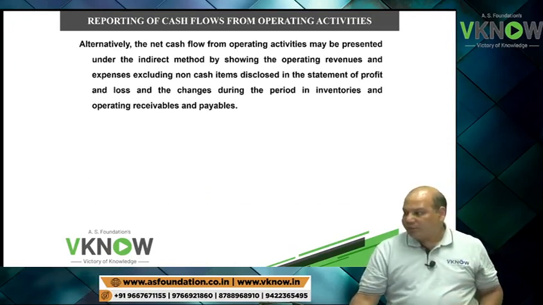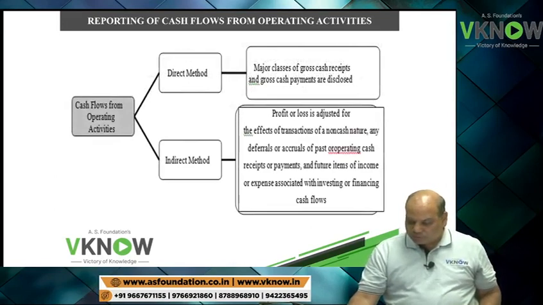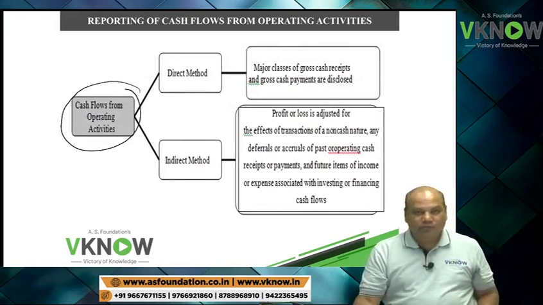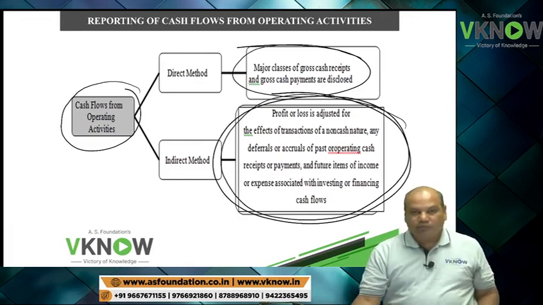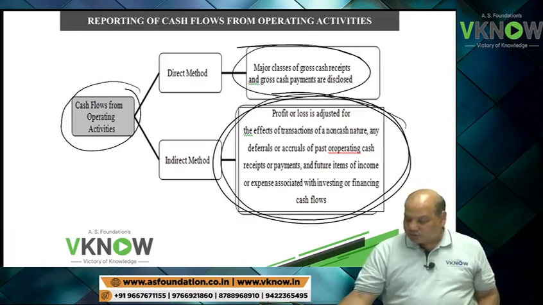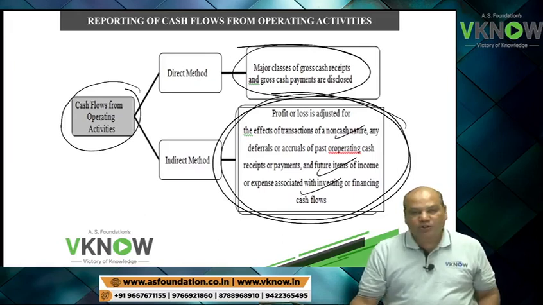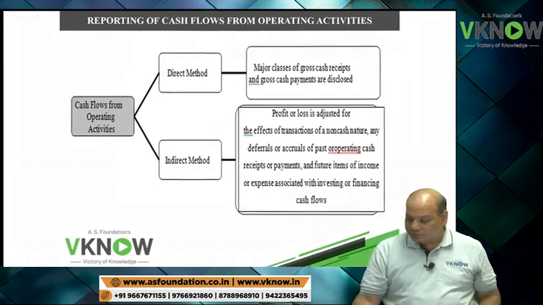There is one paragraph, but this is not important, so you just leave it. I'm not going to do that. So the summary of our discussion is, till now cash flow statements are prepared in two ways: direct method and indirect method. Under the direct method, gross inflows and outflows are disclosed. Under the indirect method, the profit figure is adjusted for working capital changes, non-cash items, and items which are required to be presented in investing or financing activities.